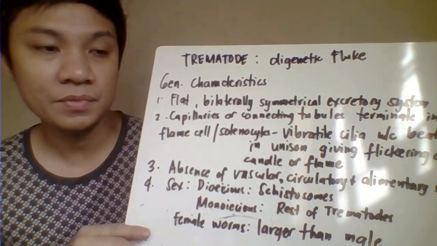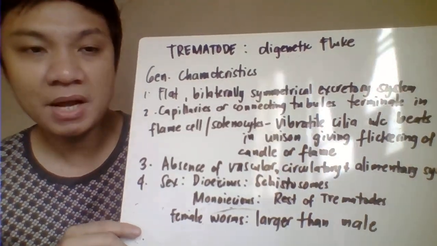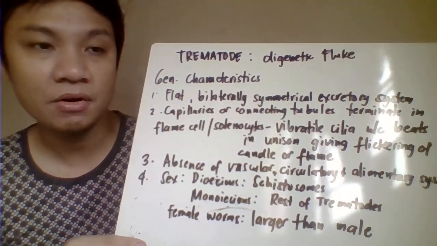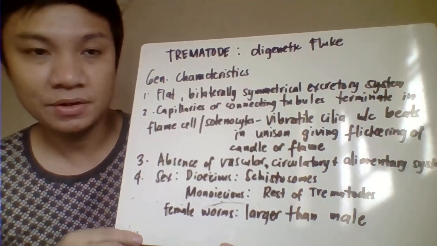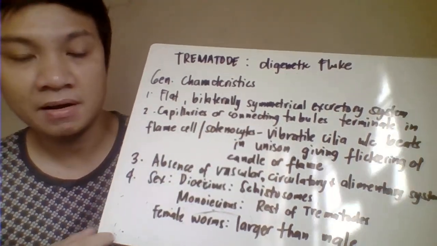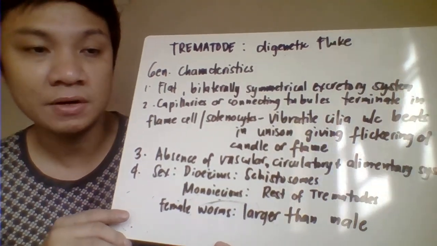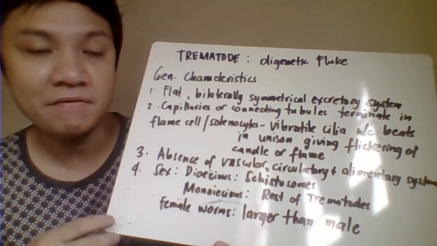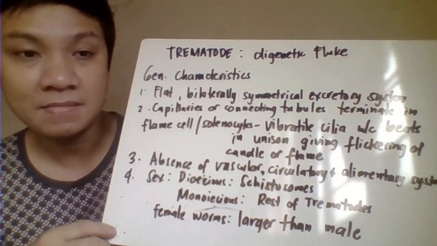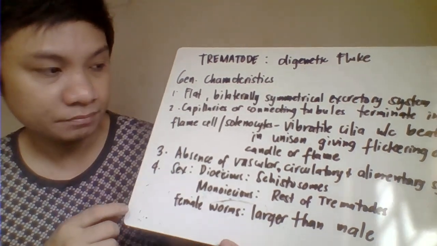In the excretory system, the capillaries terminate in specialized cells called flame cells or solenocytes. They are called flame cells because they are made up of vibratile cilia which beat in unison, giving a characteristic flickering candle or flame appearance.